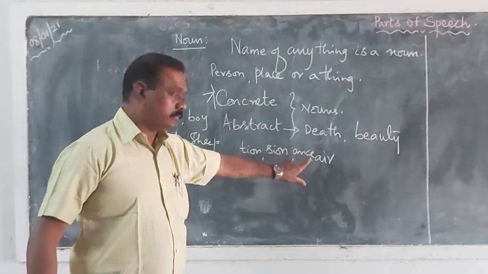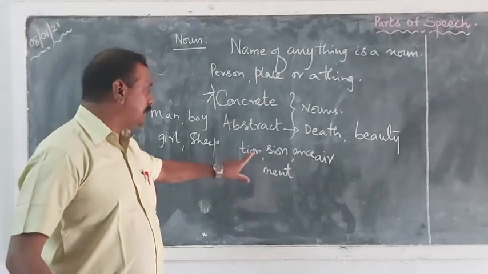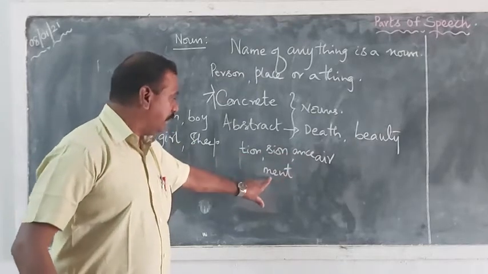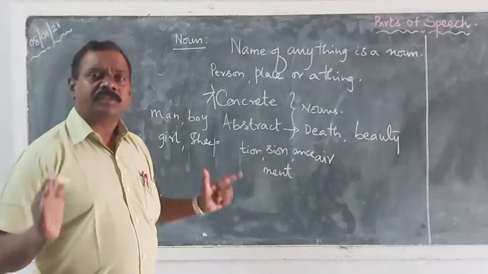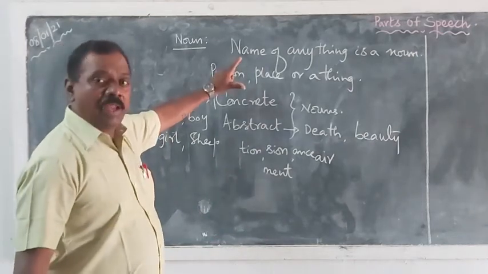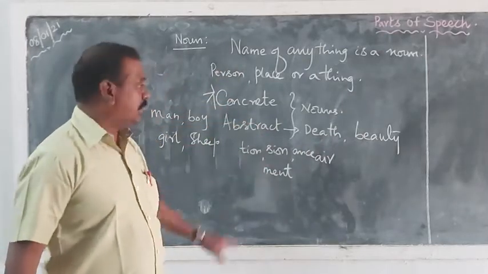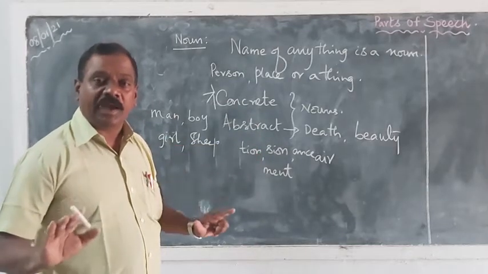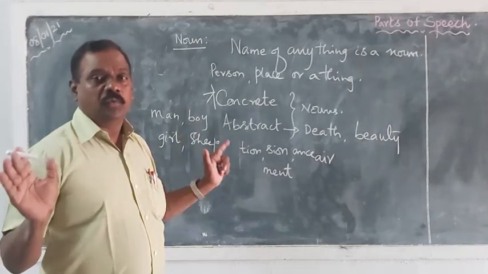Appearance, a noun. Agreement, noun. So the words ending with T-I-O-N, S-I-O-N, A-N-C-E, M-E-N-T, and there are a few more, are also nouns. So if we know the names and the words ending with all these things and the abstract things, certainly we can easily identify the nouns.